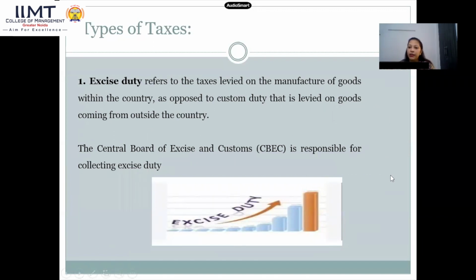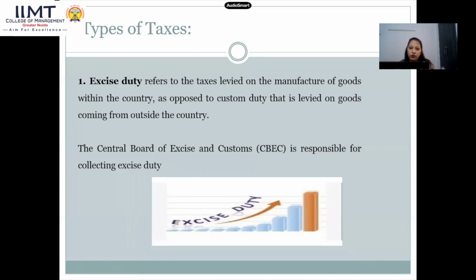This is basically an indirect tax. Excise duty is paid, or taxes can be paid, if something is manufactured within the country. If it is manufactured within the country, then it is called excise duty. And custom duty is totally opposite of it. If something is coming from outside the country, then it is considered as custom duty. And the authority which keeps an eye on it is CBEC, that is Central Board of Excise and Customs.